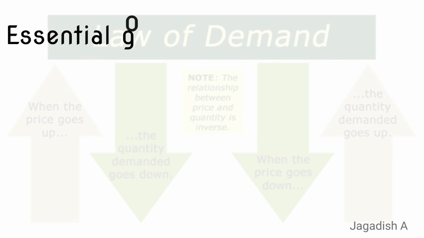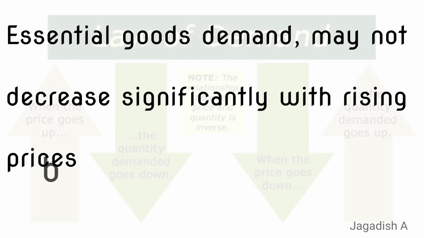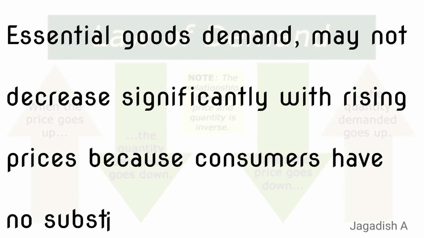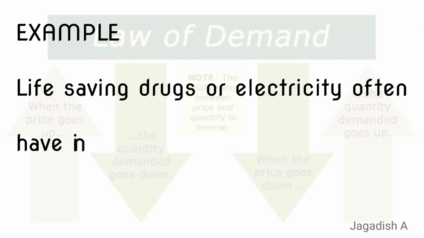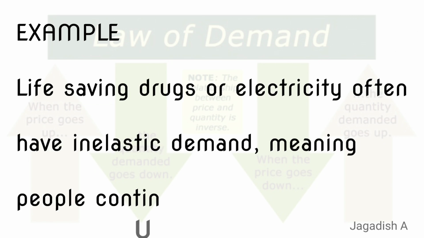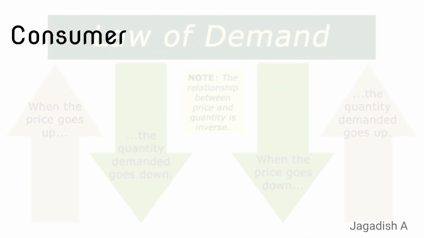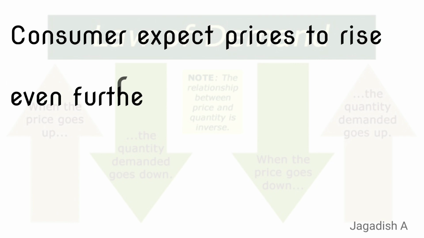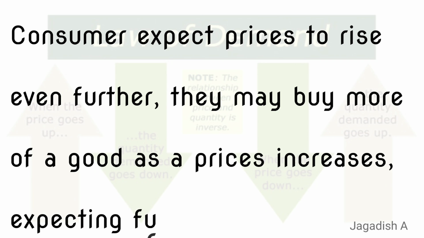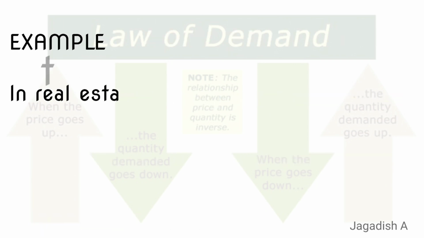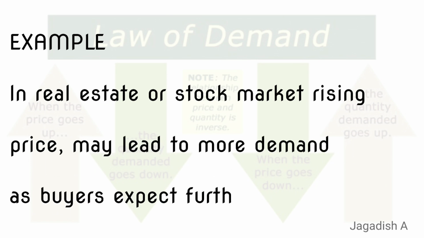Necessities. For essential goods like medicine or basic utilities, demand may not decrease significantly with rising prices because consumers have no substitute. Example, life-saving drugs or electricity often have inelastic demand, meaning people continue to buy them even at higher prices. Speculative demand. In situations where consumers expect prices to rise even further, they may buy more of the good as prices increase, expecting future gain. Example, in real estate or stock market, rising prices may lead to more demand as buyers expect further price increase.